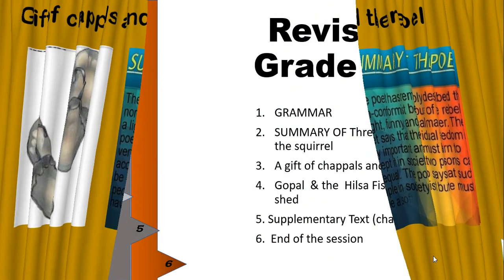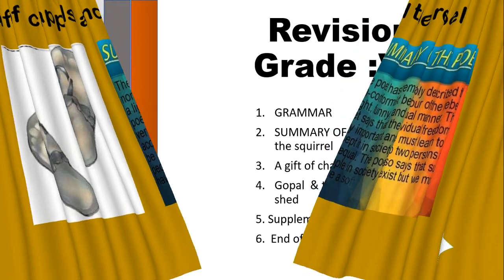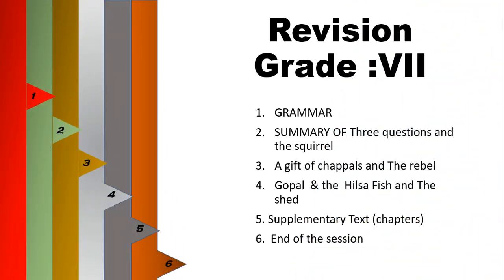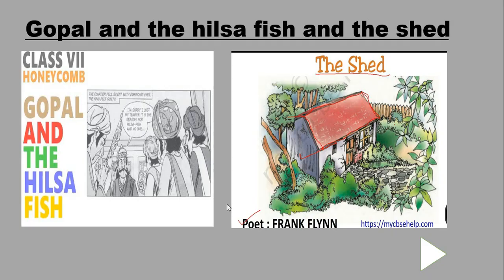So in the next slide we have got the supplementary: Gopal and the Hilsa Fish and the poem The Shed. In the chapter Gopal and the Hilsa Fish, I told you what speech bubbles are, what comics are, and what images having speech bubbles are.